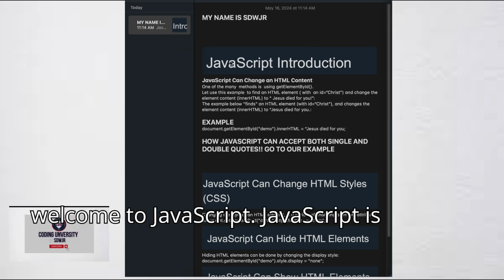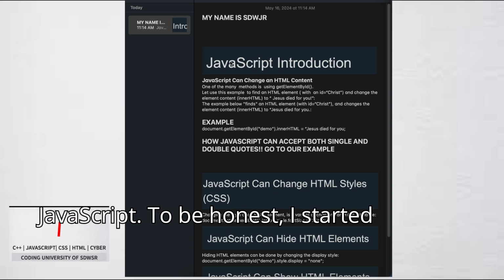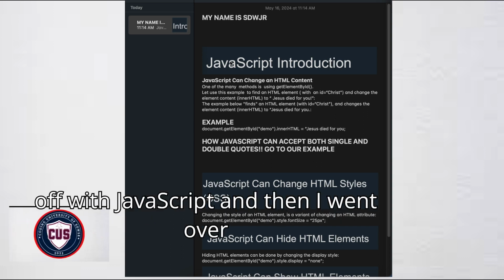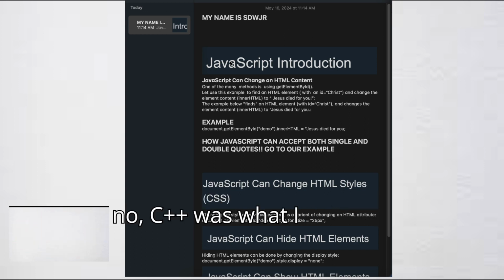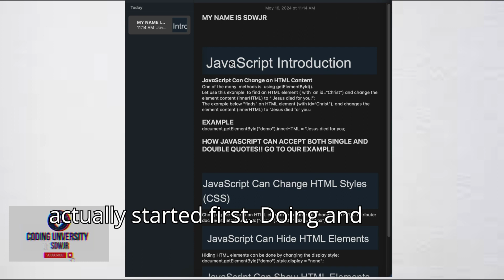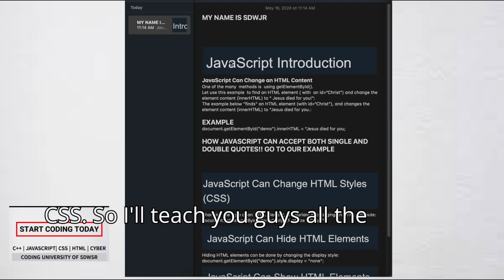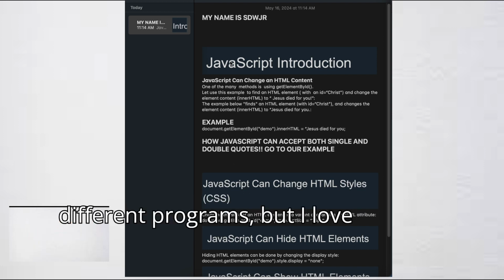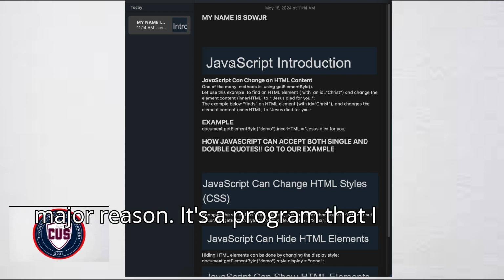All right, guys. So welcome to JavaScript. JavaScript is, in my opinion, something I love, to be honest. I started off with C++, and then I went to JavaScript, and then HTML, CSS. I'll teach you guys all the different programs. But I love JavaScript for one major reason.